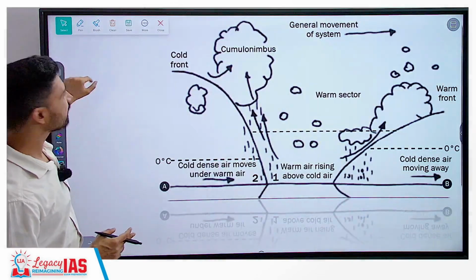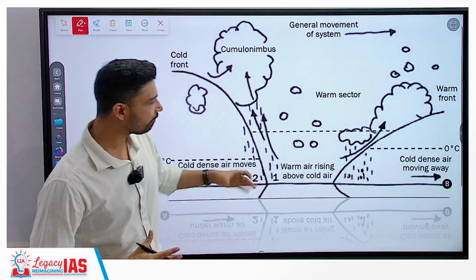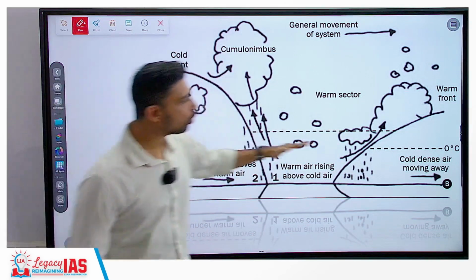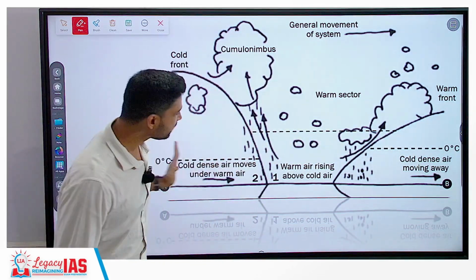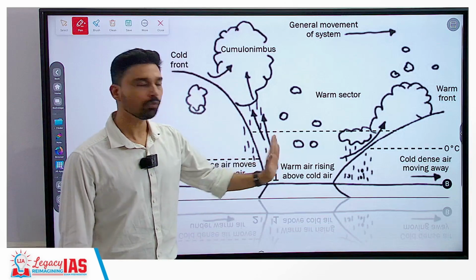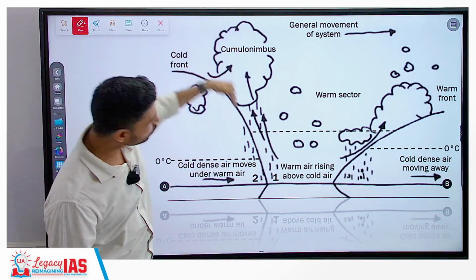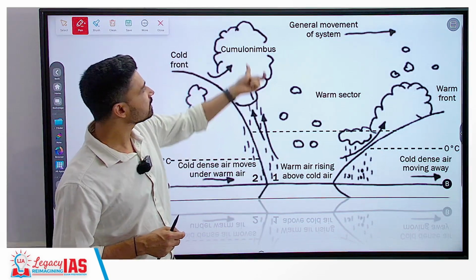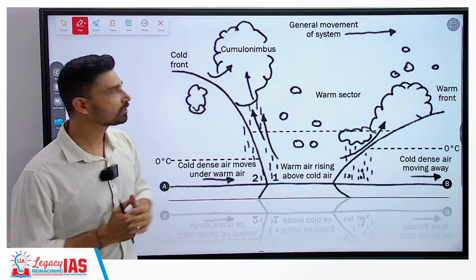Let us try to understand in more detail. When a temperate cyclone system develops, what you have is trapped warm air in the center, and this warm air is surrounded by cold air from both sides, as we can see from here. As this cold air is moving, because it is denser, it is pushing the warm air upward, because here the slope is more steep. As you can see from the diagram, the warm air rises rapidly, forming a dense, tall, towering cloud that is called a cumulonimbus cloud.